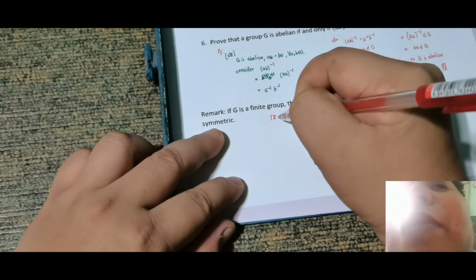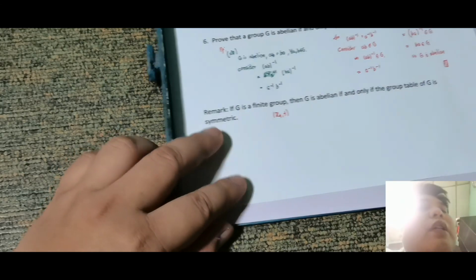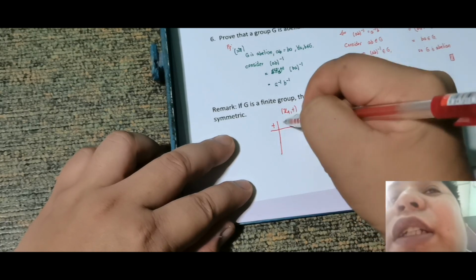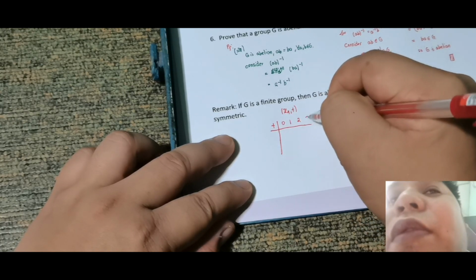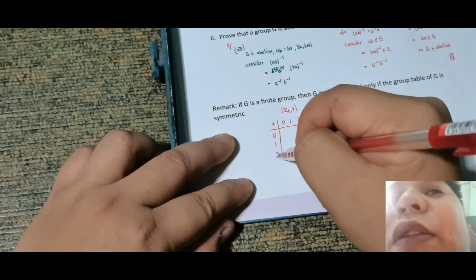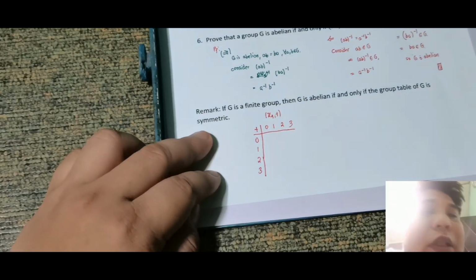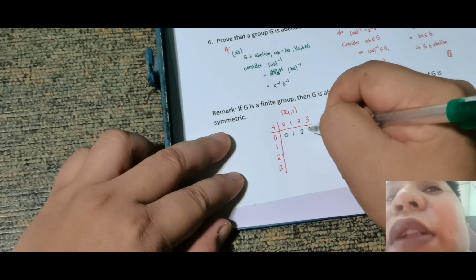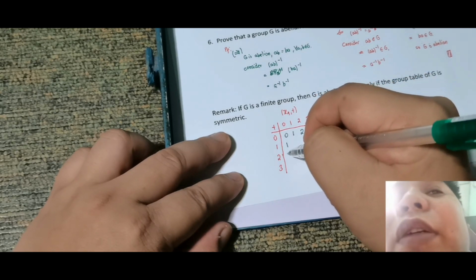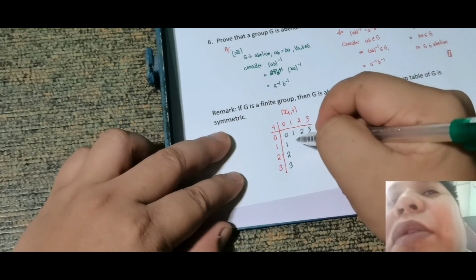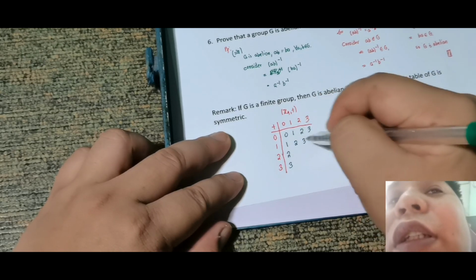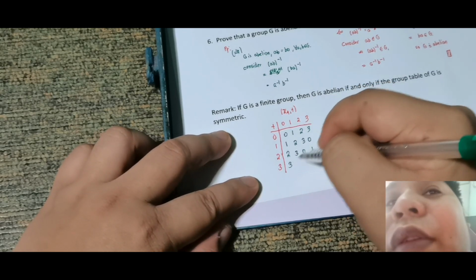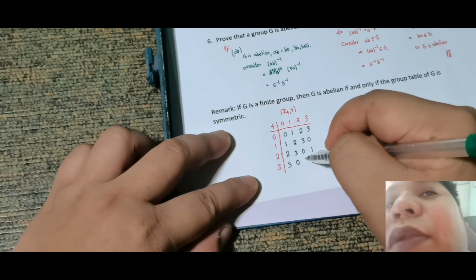Paano ba natin mako-consider na siya ay abelian? So C sub 4, plus. Okay, so group table niya. So this is plus, addition modulo. Yung element lang niya is just 0, 1, 2, 3. This is 0, 1, 2, 3. Add lang natin. So check natin kung tama yung sinabi. 1, 2, 3. Hindi nag-0, so this is 2, this is 3, this is 0. This is 3, this is 0, this is 1. This is 0, this is 1, this is 2.